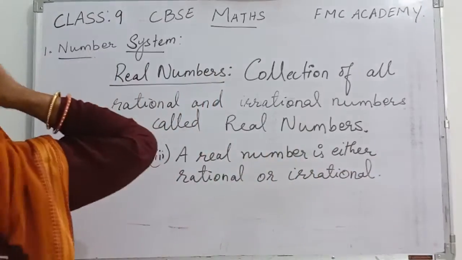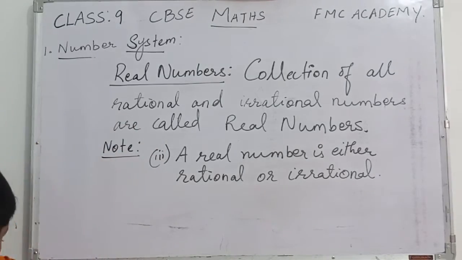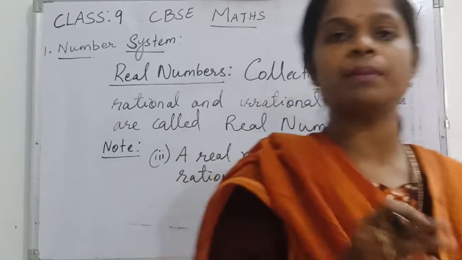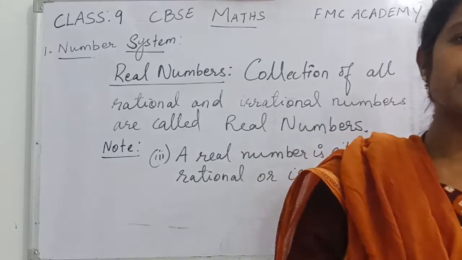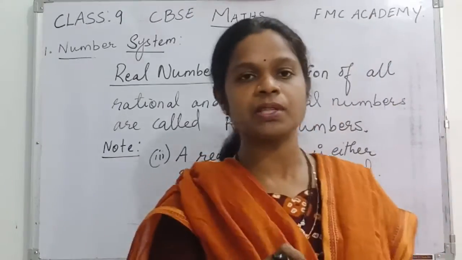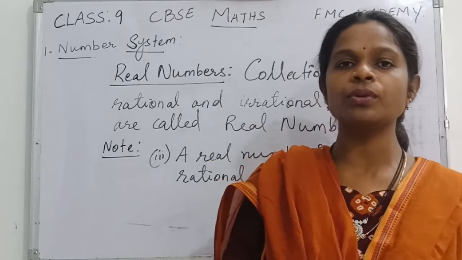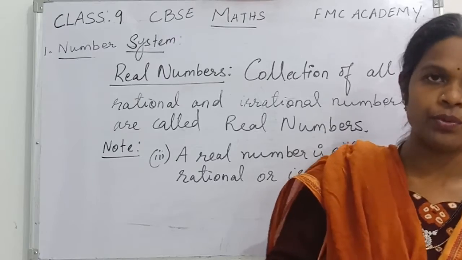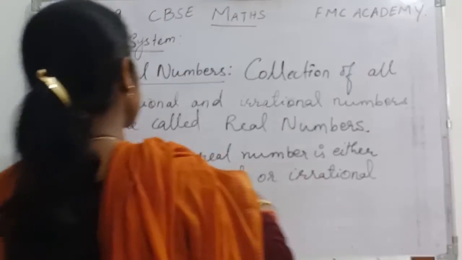Okay, yes. So next, let us see how to represent some of the numbers on the number line. Like some of the rational numbers especially. Yes, already we know how to represent the rational numbers on the number line. Now we are going to see how to do it for the irrational numbers, for example root 2, root 3, root 5. How to do it on the number line. Let us see now.